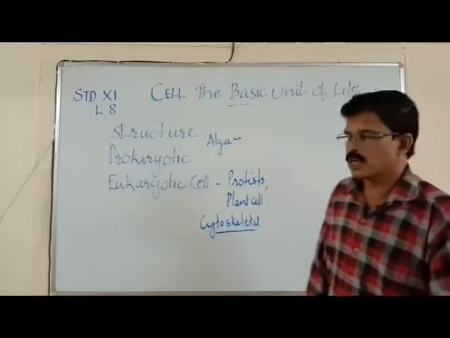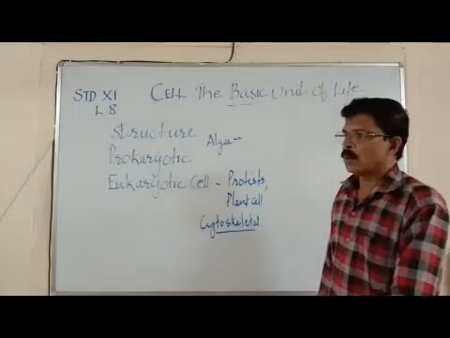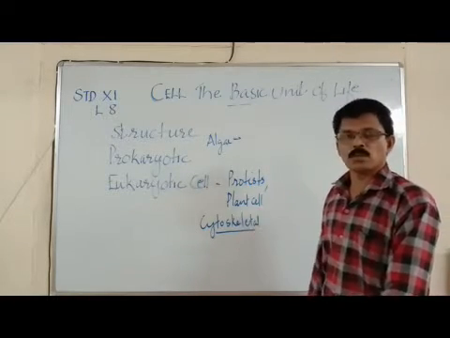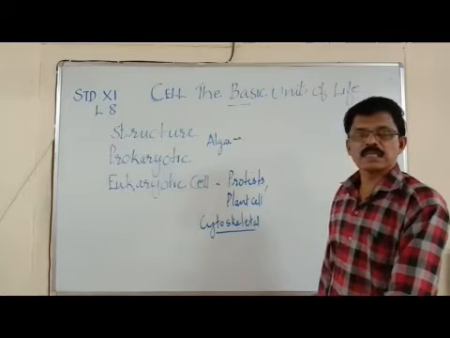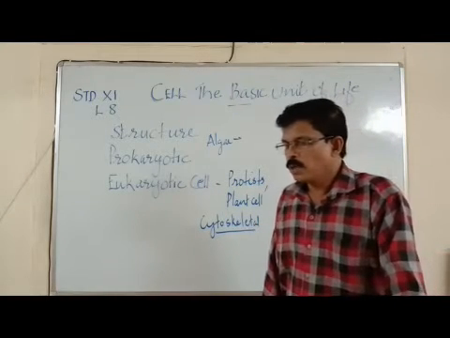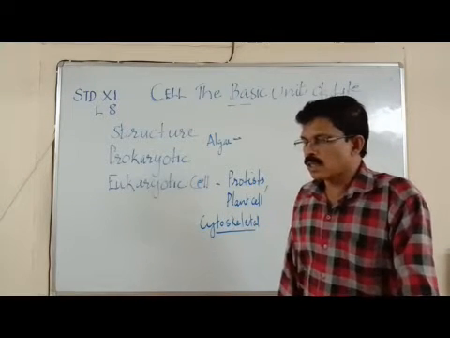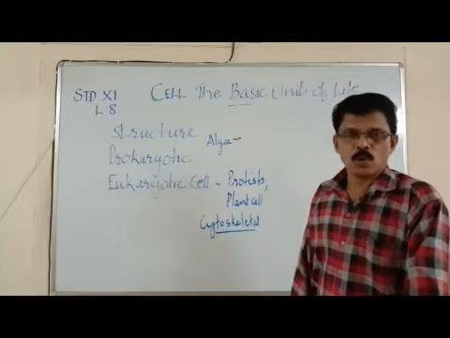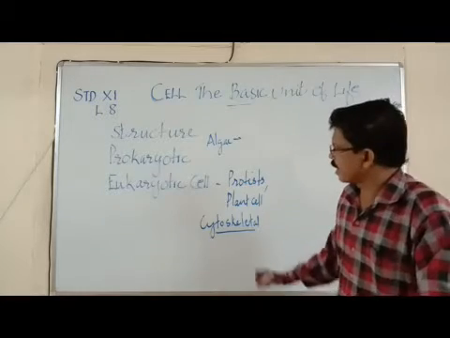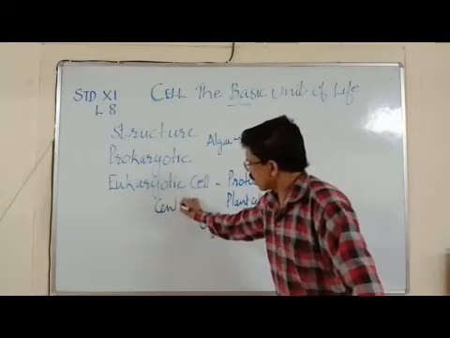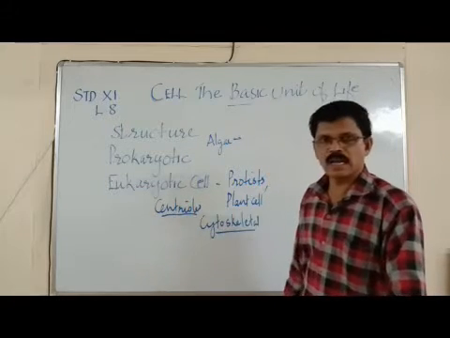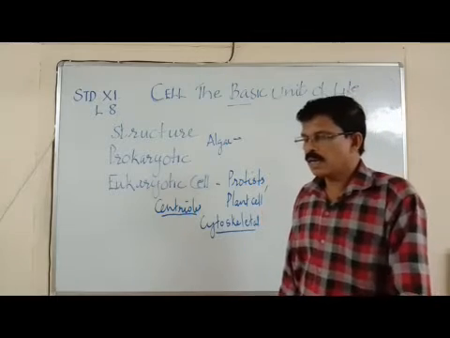Now the chromosome number is more than one. You know, in prokaryotes usually there is only one chromosome, whereas in eukaryotes there is more than one. Like human cells, a human eukaryotic cell contains 46 chromosomes. Now you can also imagine that eukaryotic cells, particularly animal cells, contain centrioles. Centrioles are organelles which help in cell division.